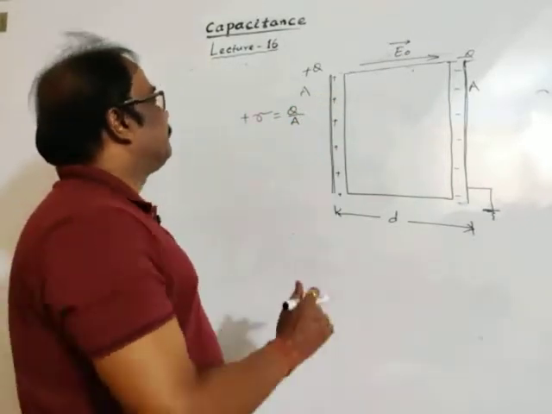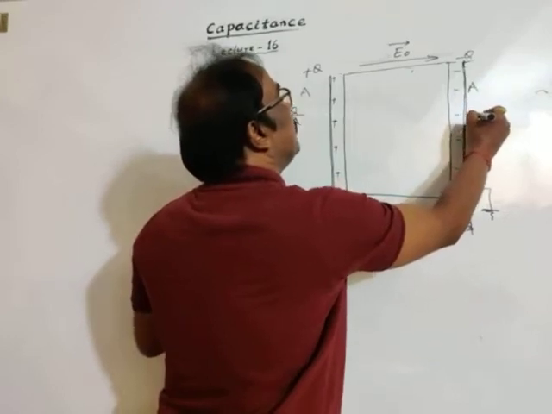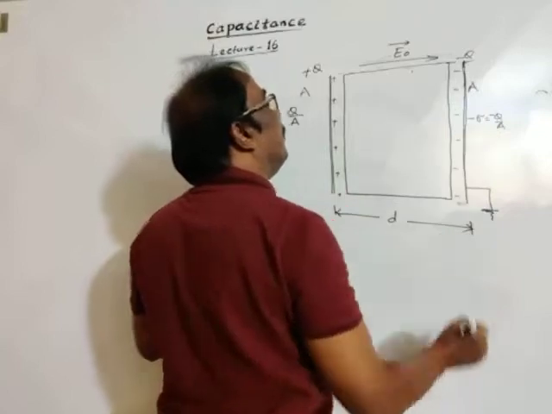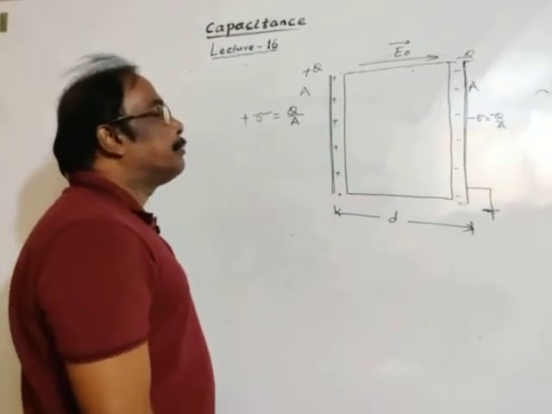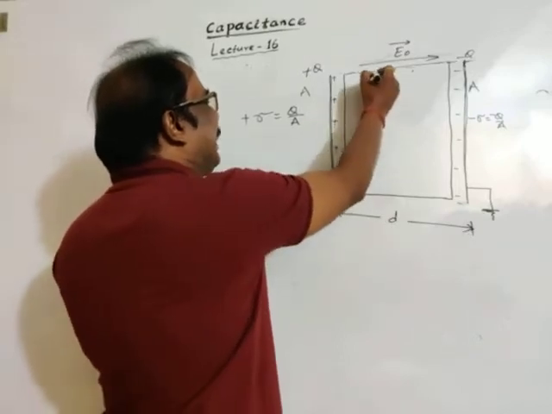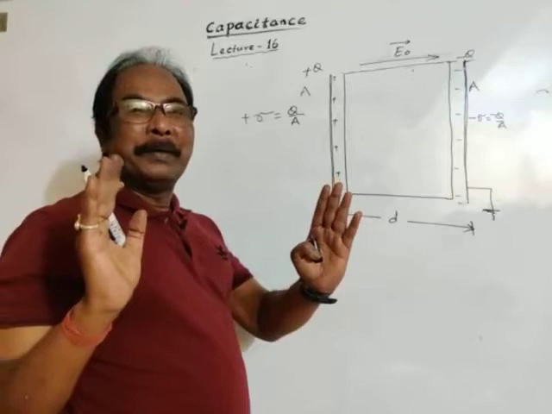Then, of course, this is negative charge density, minus sigma, Q by area, since the charge is negative, the charge density is negative. Now, a dielectric medium is placed in the space between the plates.